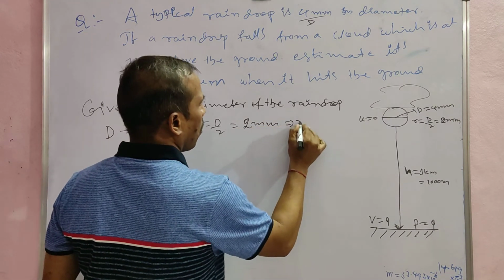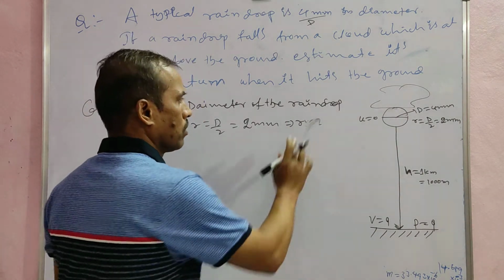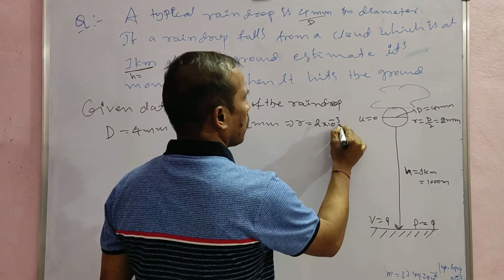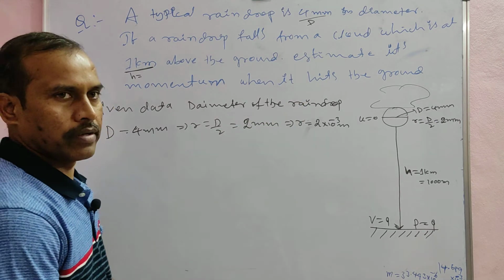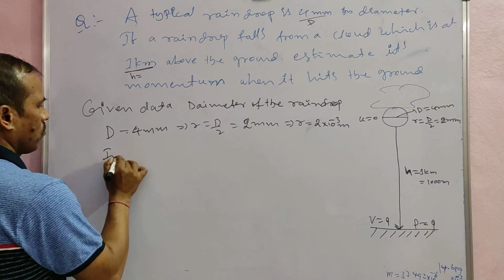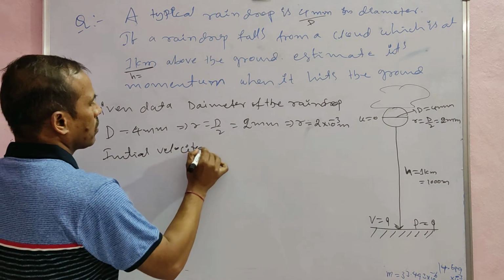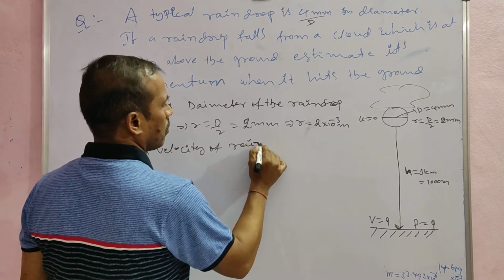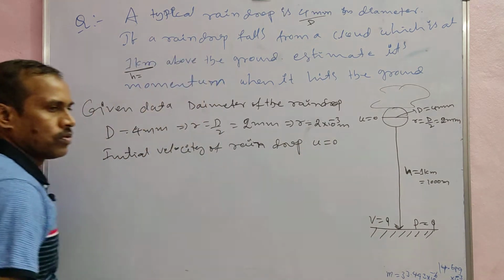Converting millimeters into meters, r is equal to 2 into 10 power minus 3 meter. So this is the radius of the raindrop. Next, the initial velocity of the raindrop, u is equal to 0.